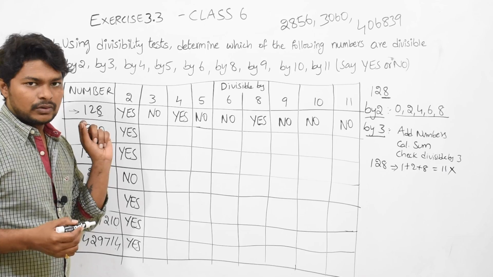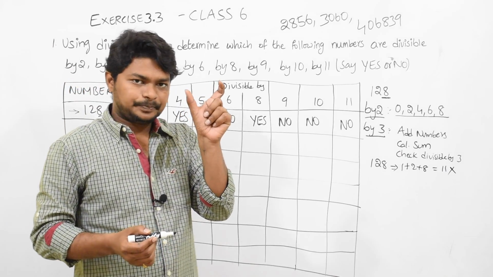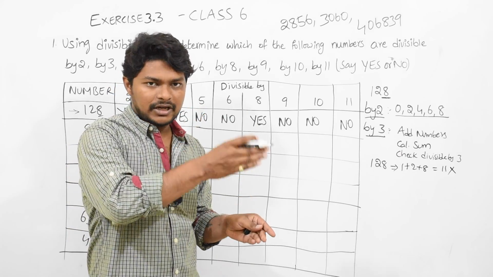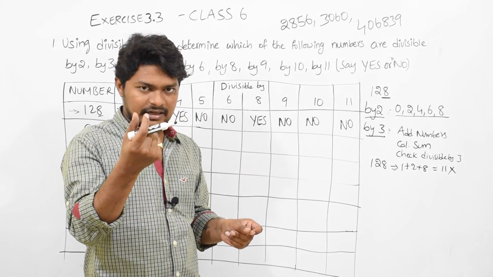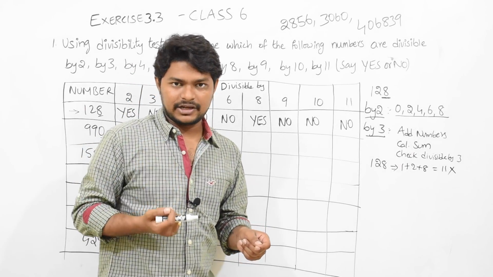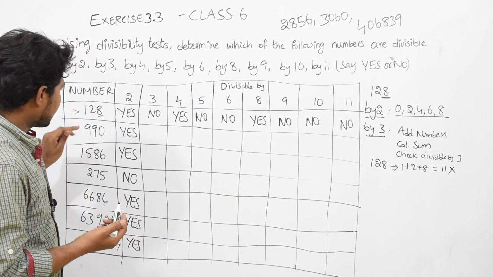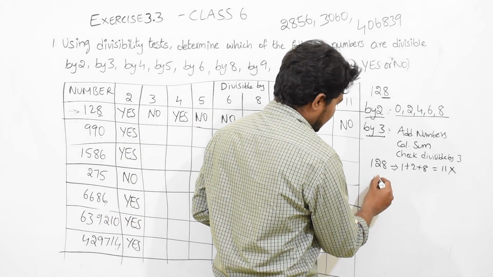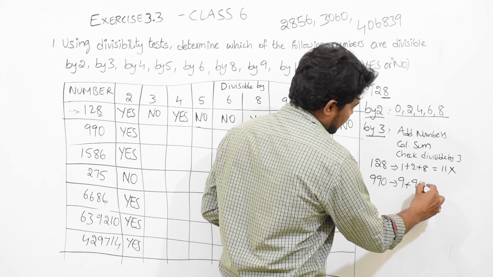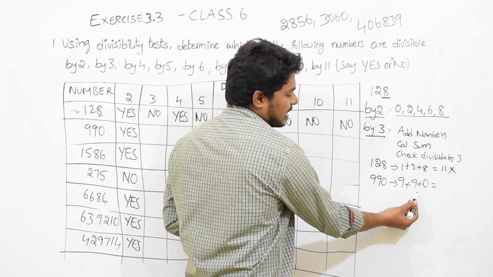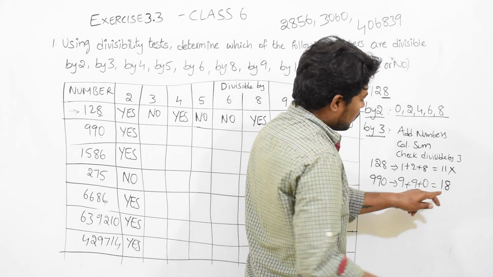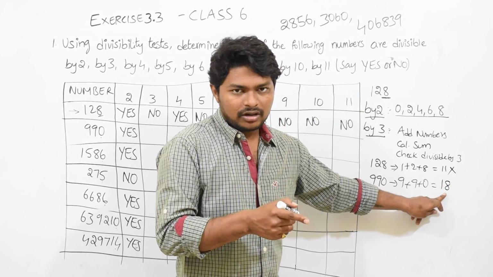You understand? Now, when checking divisibility by 3, you add all the individual digits, and finally you check whether the result is present in the 3 multiplication table or not. Now we take 990. 9 plus 9 plus 0: 9 plus 9 is 18, 18 plus 0 is 18. Now will 18 come in the 3 table or not?